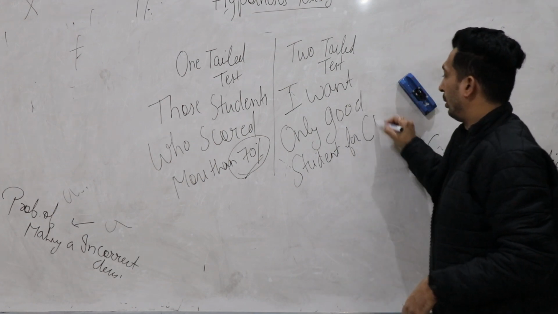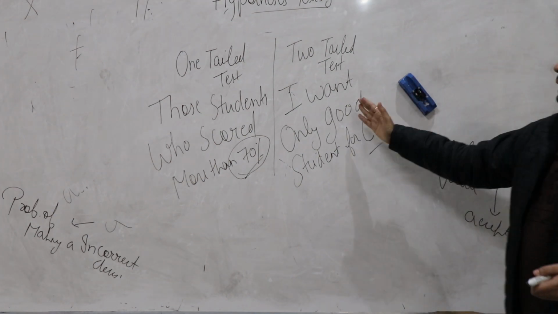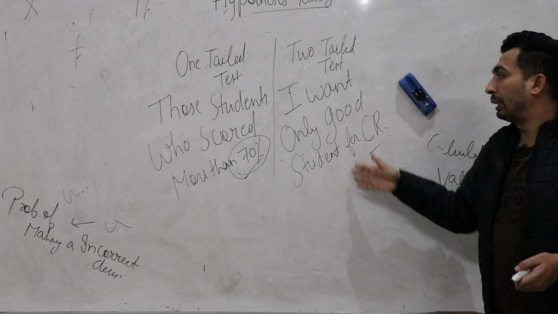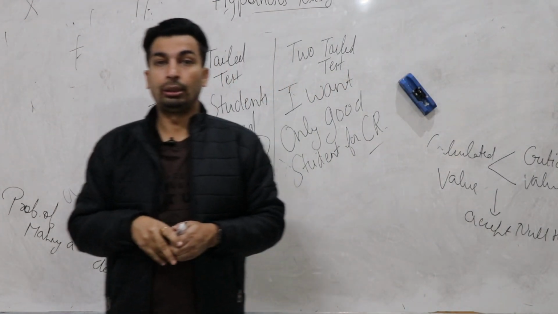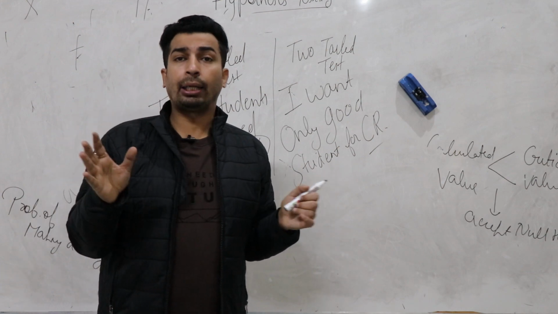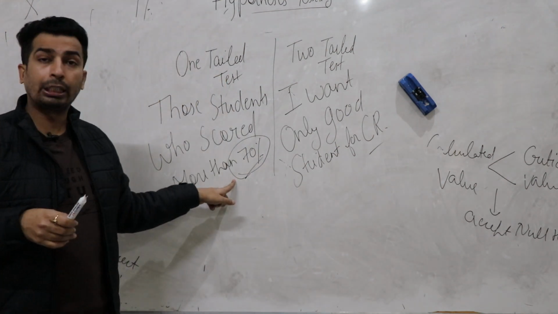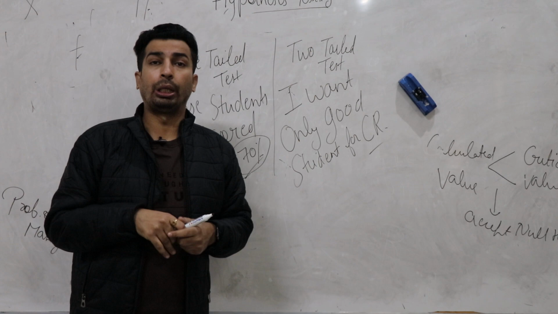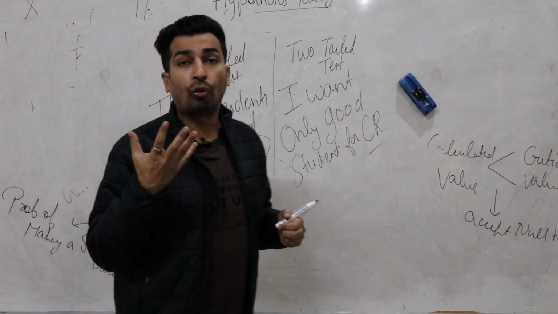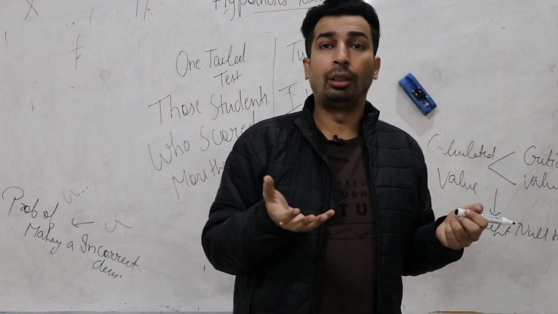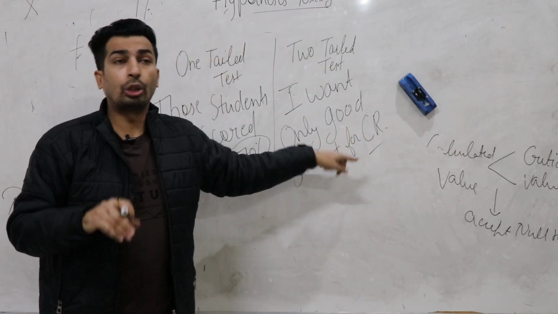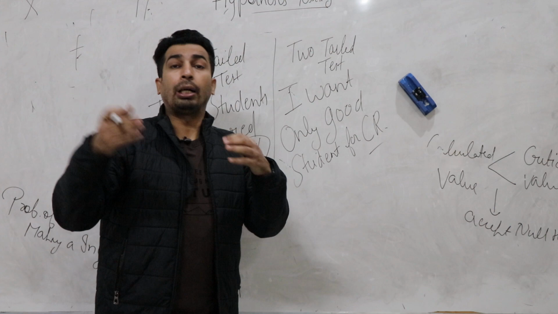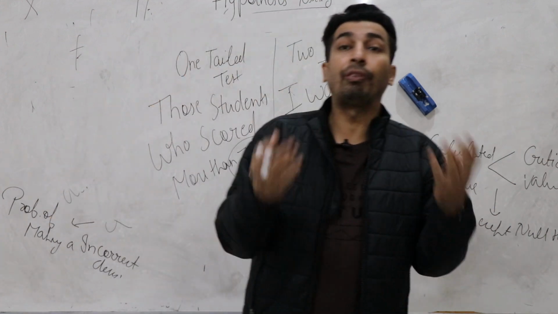Now in this case, no information is given. I just said I want only good students. There is no parameter on graduation percentage basis. Simply I said good student. But what's the definition of good student? Anybody can tell? So you can't come to any conclusion. A good student may be 60%, 20%, 80%, 30%, 50%.